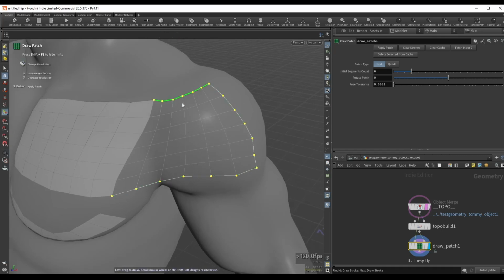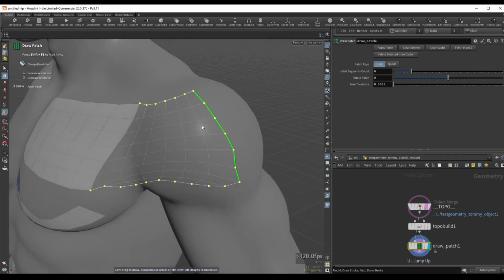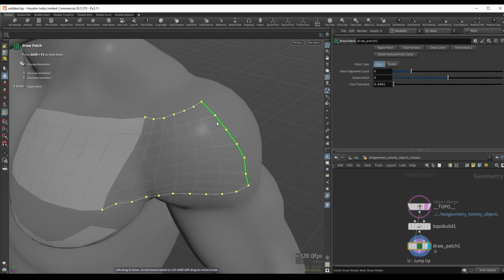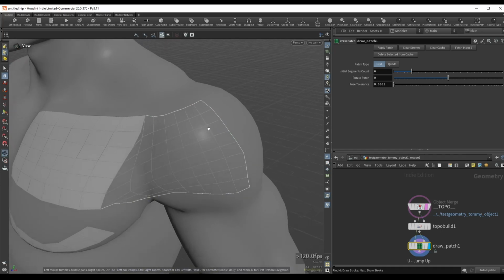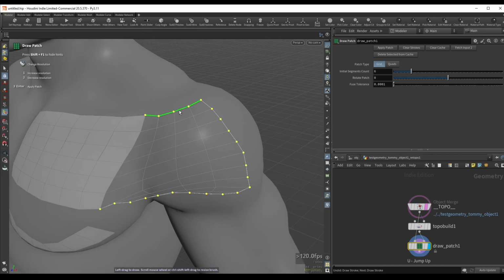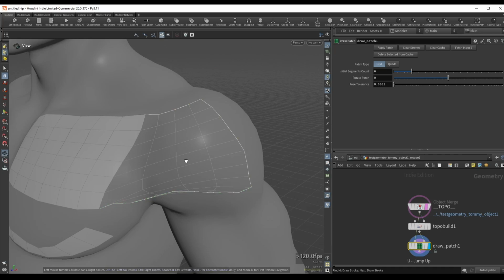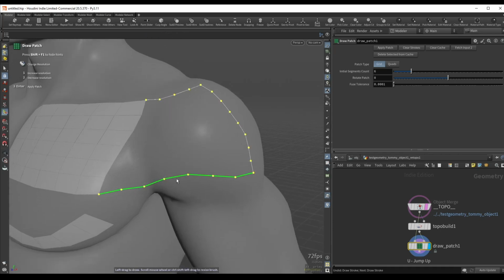And if I hover over any of these lines, we can see that they turn green. And while the curves are green, I can use my scroll wheel to increase the divisions of the curve, and we can see that automatically this will generate new patches for us, which is really cool. So we can very easily start to fill a lot of topology and easily block out our mesh. So I can hover over the curve, I can use my scroll wheel to increase, and maybe I will use my scroll wheel to decrease, in this case the curve over here. And once we have an outline of our grid, let's maybe decrease this over here as well. We'll do something like this maybe.